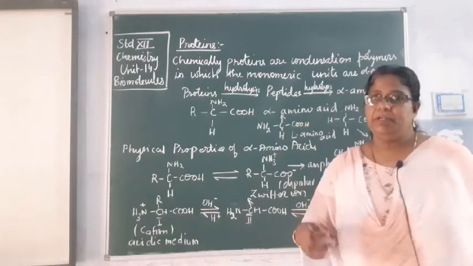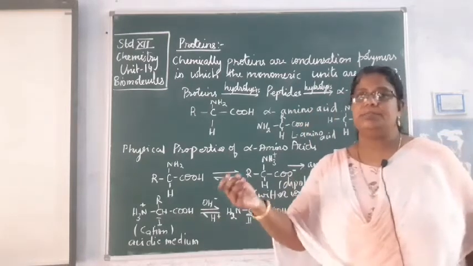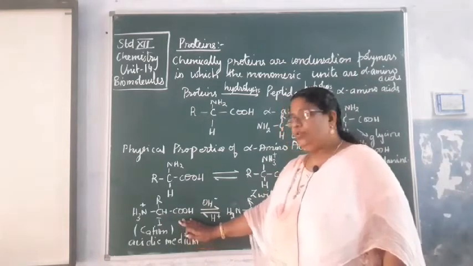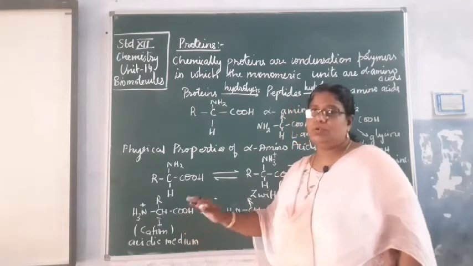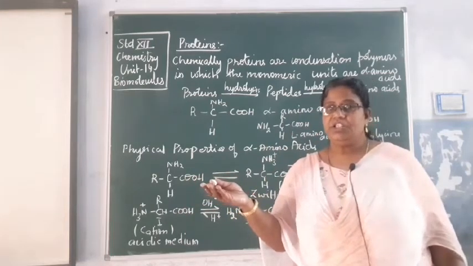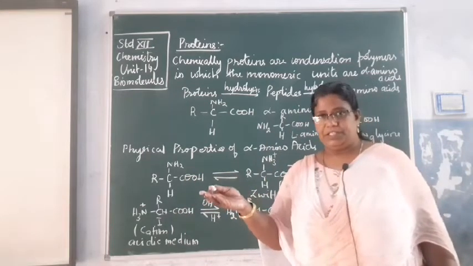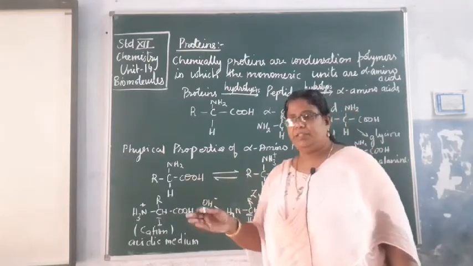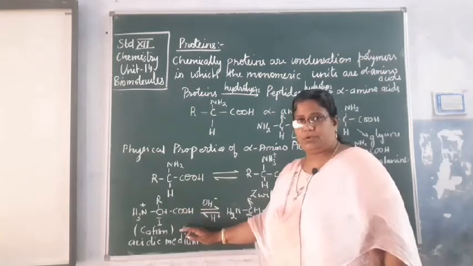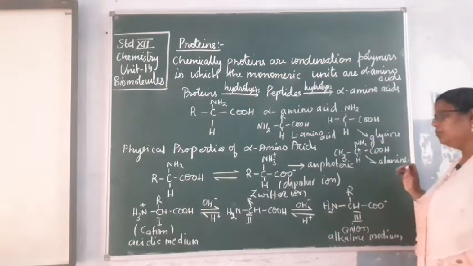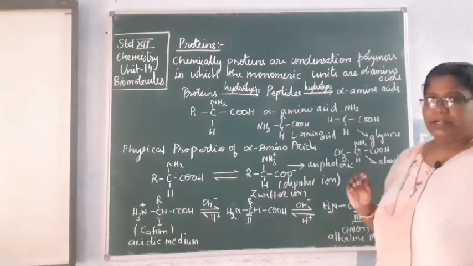In acidic medium, if the amino acid solution is subjected to electric field, you will find that these ions have the tendency to migrate towards the negatively charged plate. Okay, there is an electric field applied, so it will move towards the negative electrode. Or when it is in the alkaline medium, this ion will move to the positive electrode.